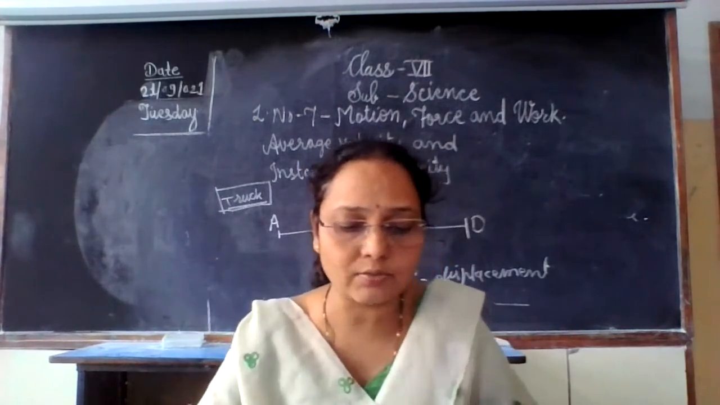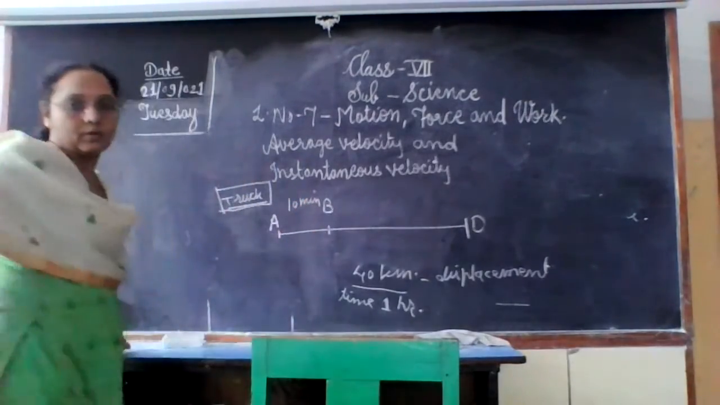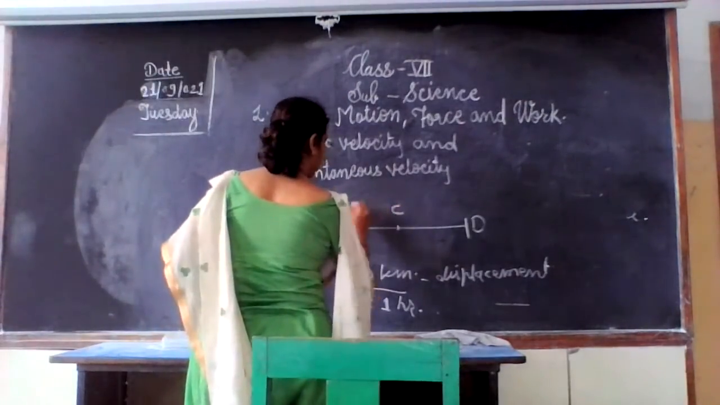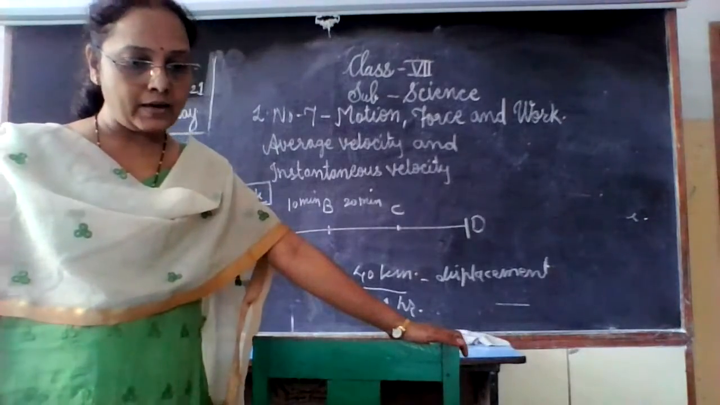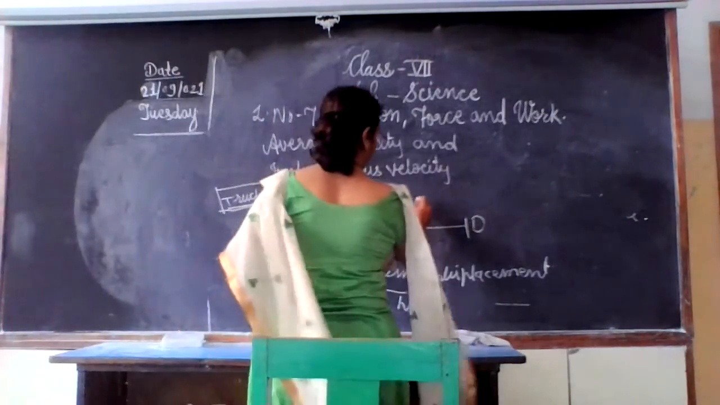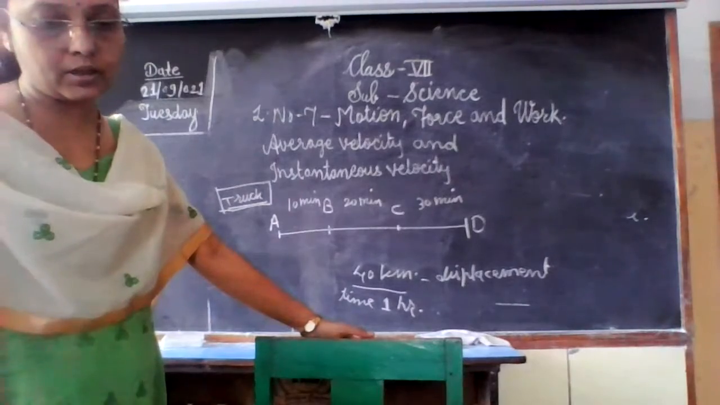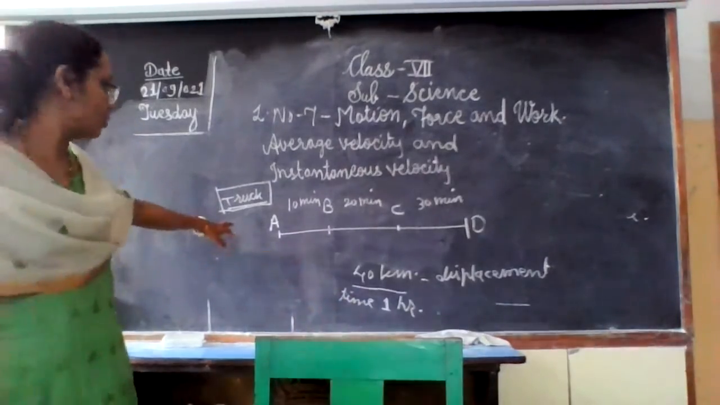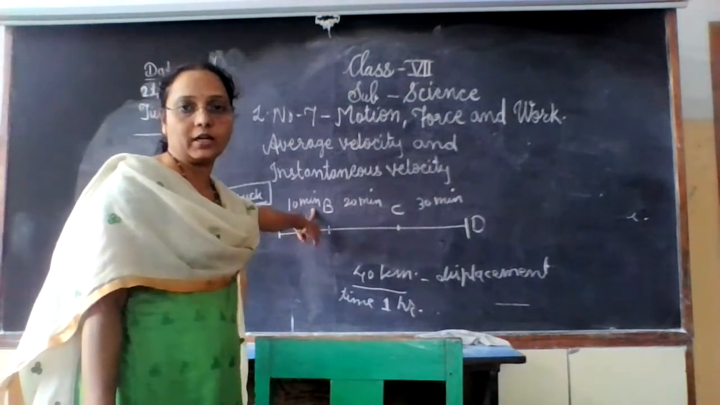However, if the truck covers the 10 kilometer distance from A to B in 10 minutes, then B to C in 20 minutes, and C to D in 30 minutes, then you have to calculate the velocity for each distance. First the velocity of distance A to B. You have to calculate it in kilometers per hour, and it is given here in minutes.